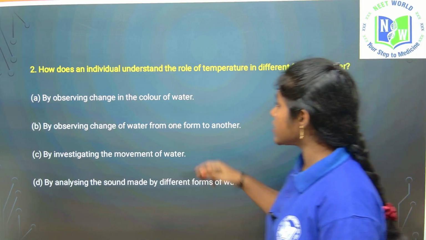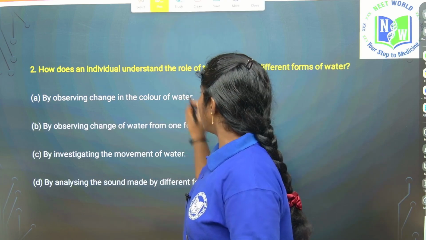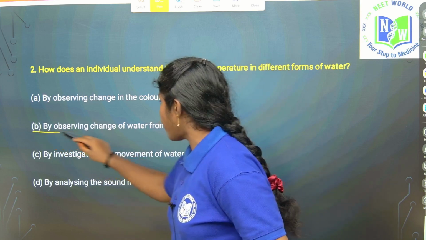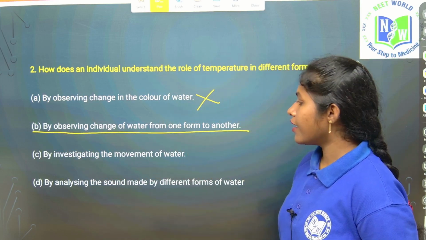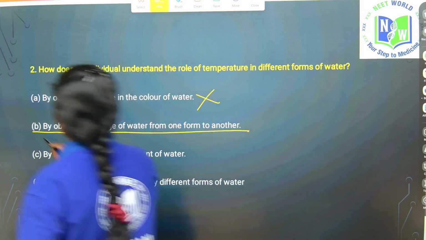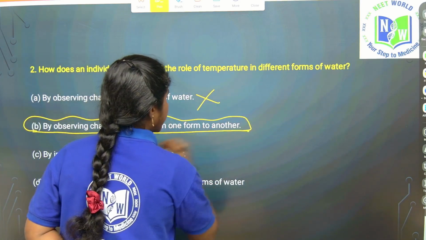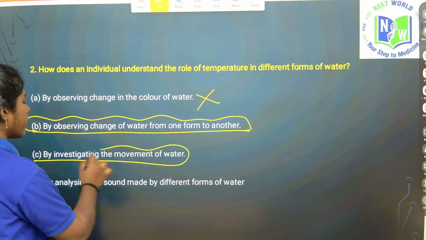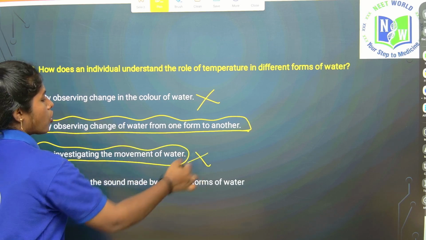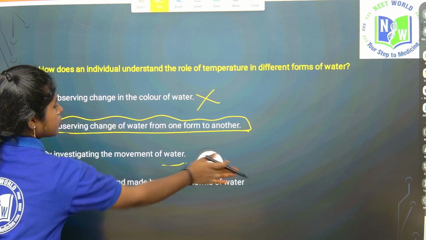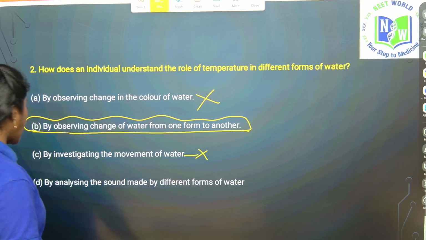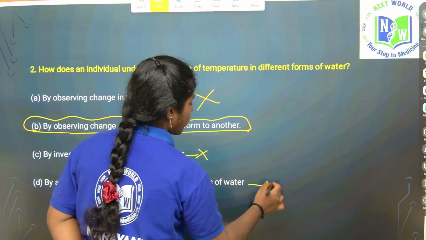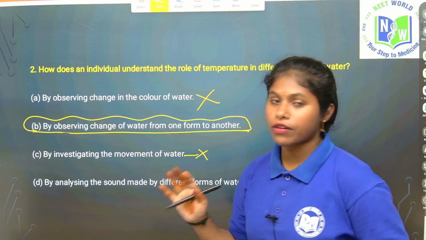See, by observing change in the color of water? No, not at all, right? The first option is wrong. By observing change of water from one form to other, this is the right one. But before saying it is right, let's see the other options they gave. By lower energy? Not at all, right? So this is also a wrong option. Coming to the next, by analyzing the sound made by different forms of water? No, this is also a wrong option. So the answer is by observing change of water from one form to other.